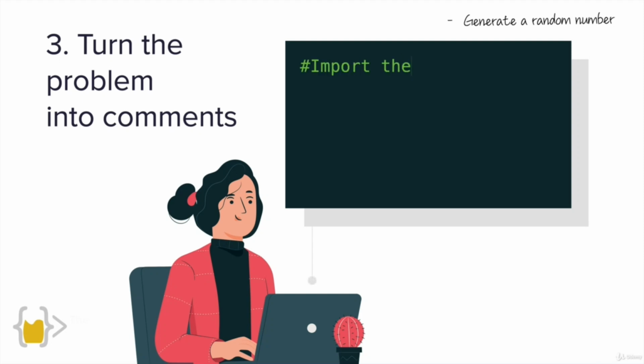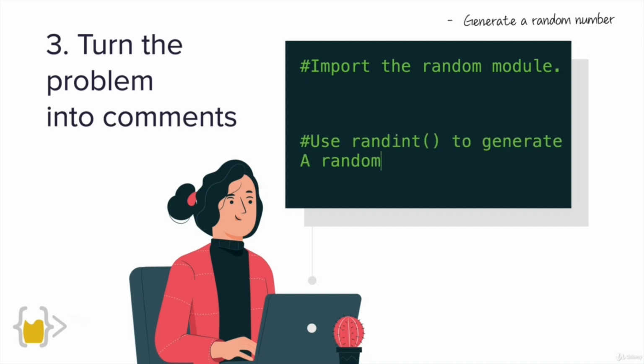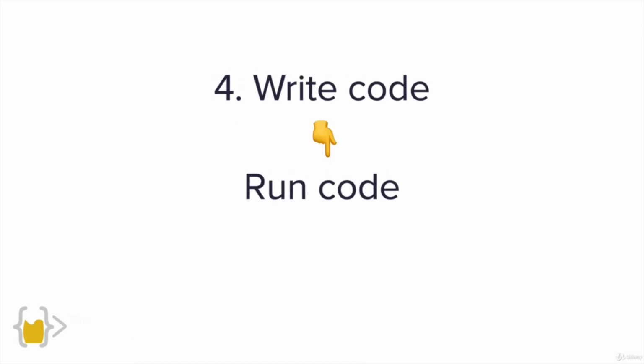You're going to take that problem of generating a random number and then split it into different pieces, right? First, you probably have to import the random module, and then you probably have to use a function like randint to generate a random integer. So now that you've taken a big problem and broken it apart into smaller problems, taken the easiest smaller problem and break it down into comments in your code, then you're ready to start writing some code.